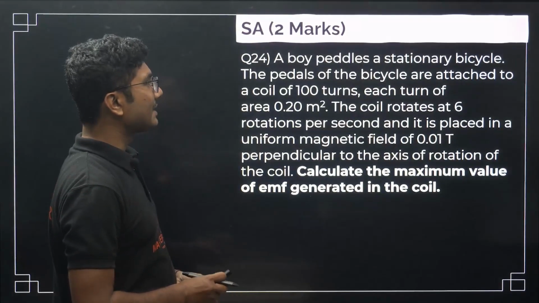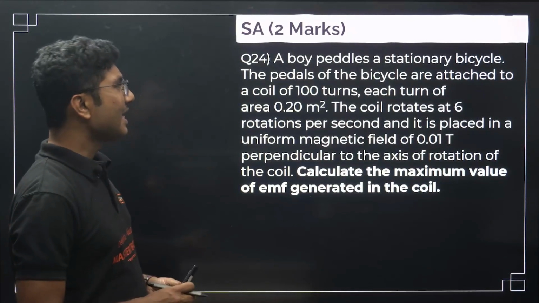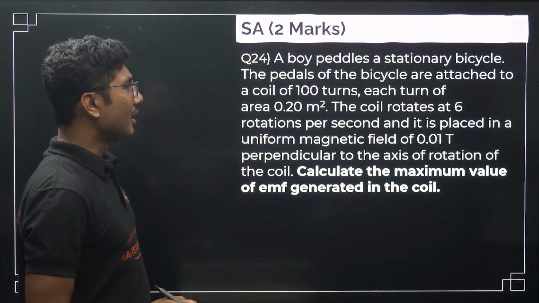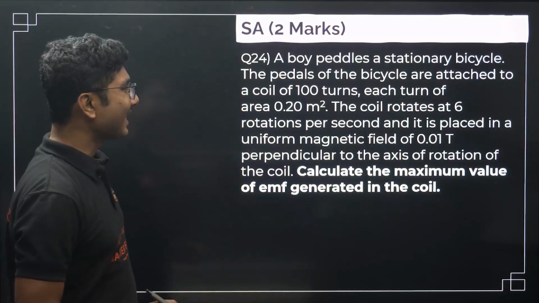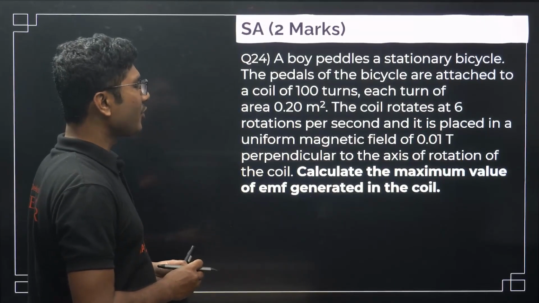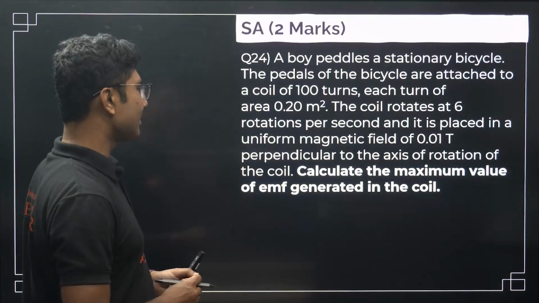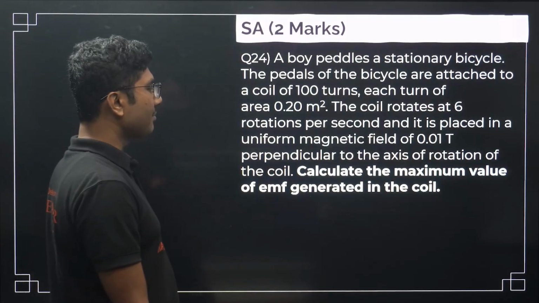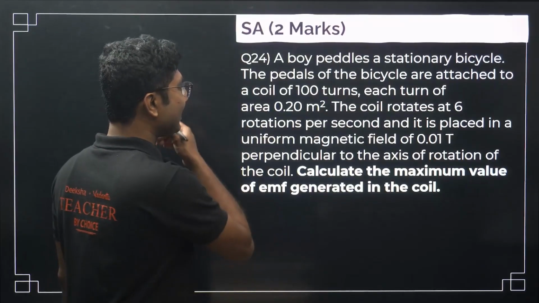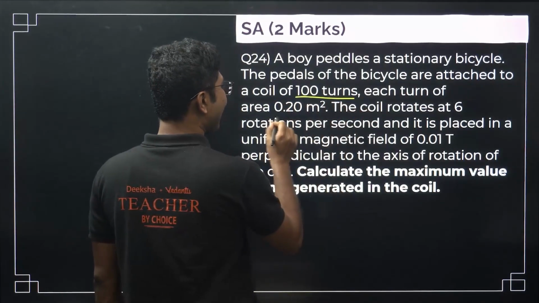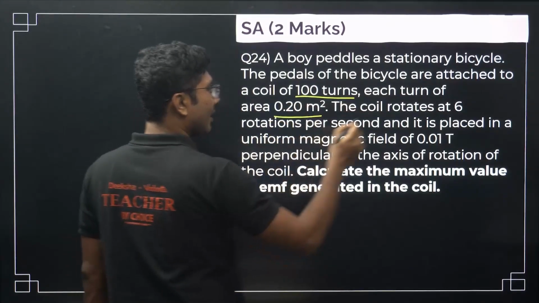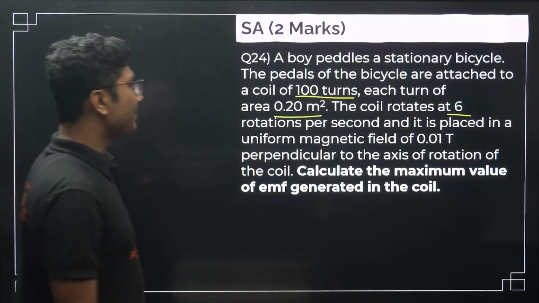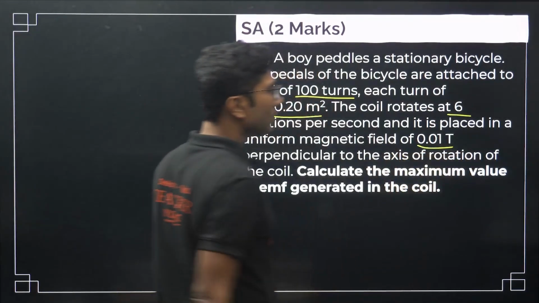The pedals of the bicycle are attached to a coil of 100 turns, each turn of area 0.2 meter square. The coil rotates 6 rotations per second, and it is placed in a uniform magnetic field of 0.01 Tesla perpendicular to the axis of rotation of the coil. Calculate the maximum value of EMF generated in the coil. So what is given? 100 turns is given, area is given. The coil rotates 6 rotations per second, and is placed in a uniform magnetic field of 0.01 Tesla.